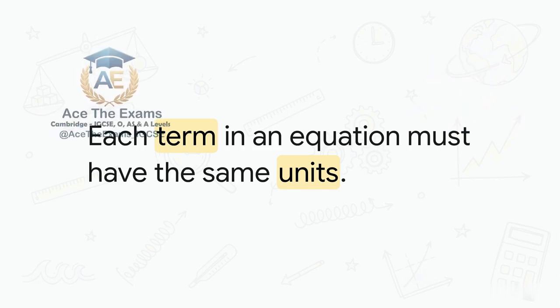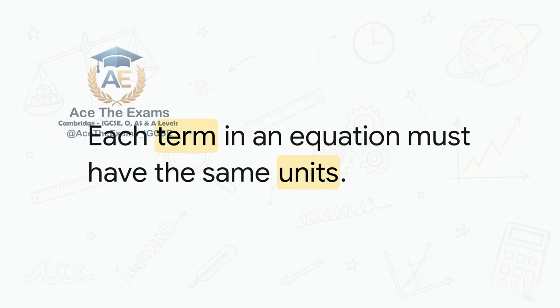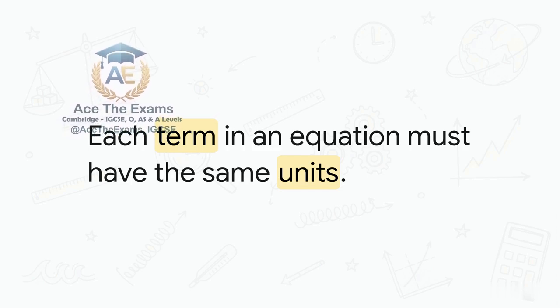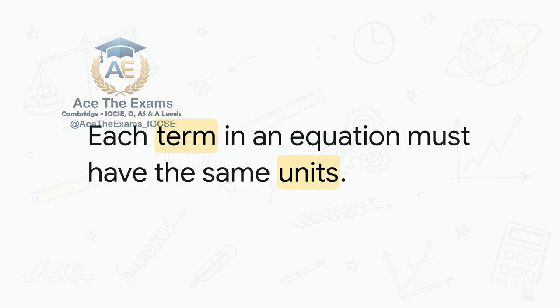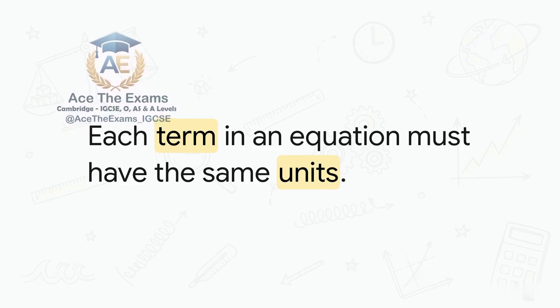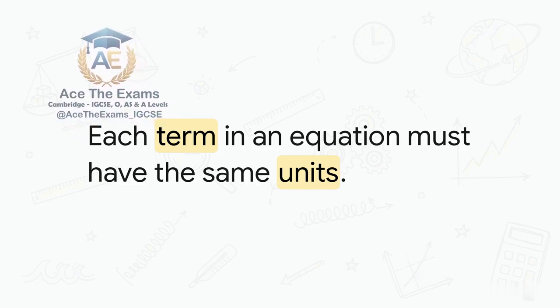Acceleration is meters per second squared, and we're multiplying that by time, which is just seconds. One of those seconds cancels out, leaving us with, you guessed it, meters per second. All 3 terms match perfectly. The equation is completely balanced.